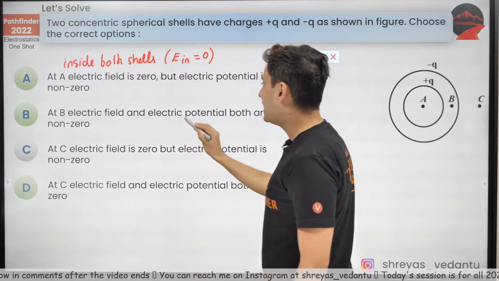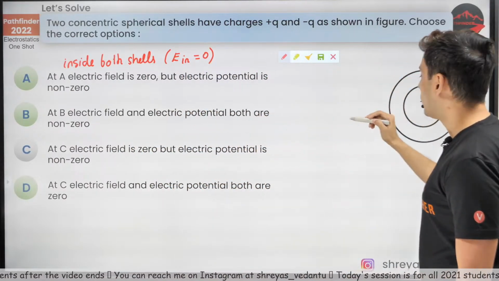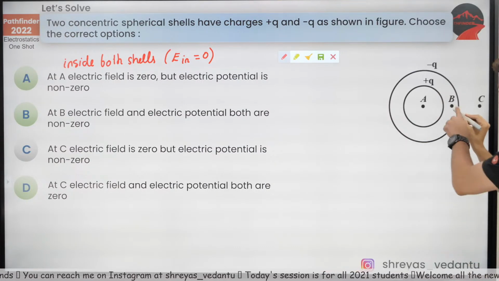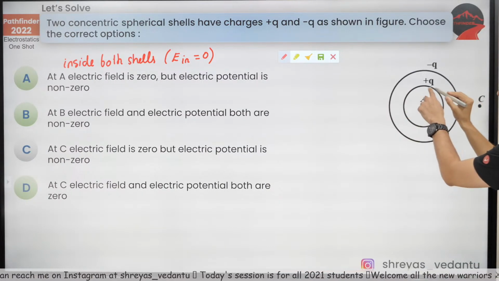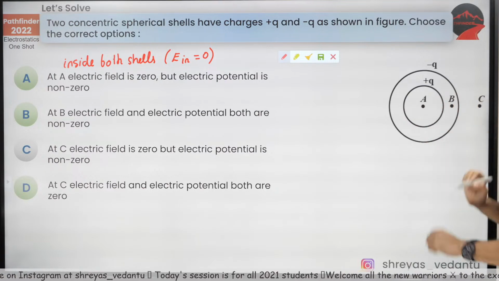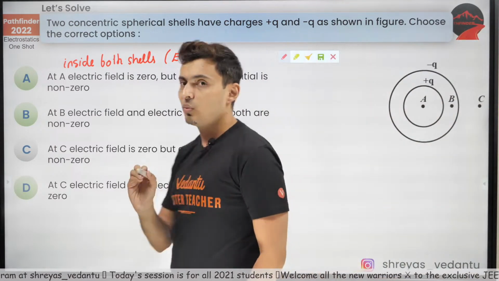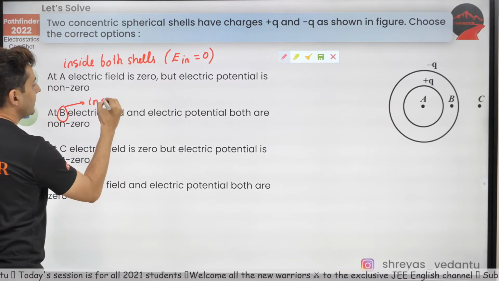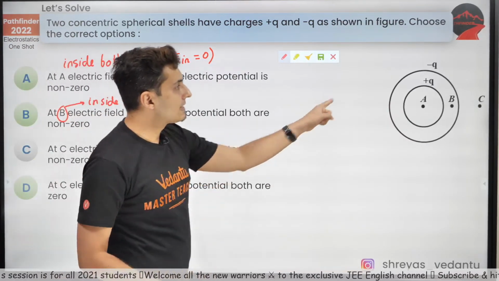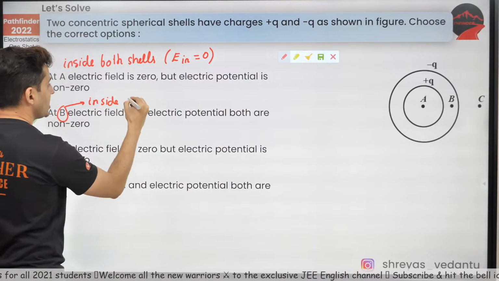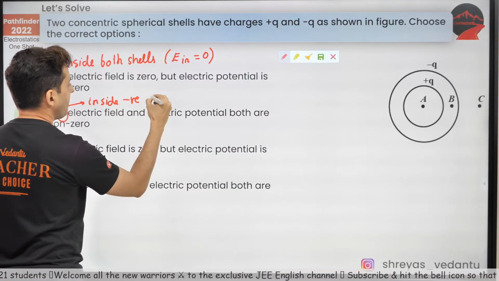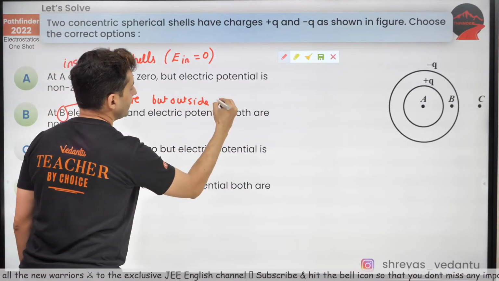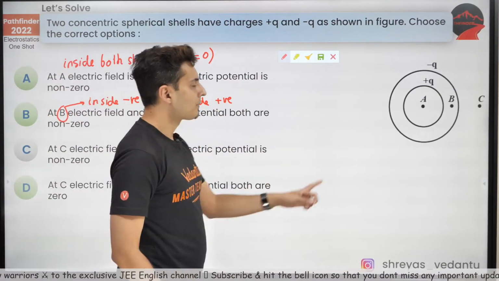At B, the field and the potential both are not 0. At B, what will happen? B is outside this plus charge, but it is inside the negative charge. So what is happening for B, guys? B is inside the negatively charged shell, but outside the positive shell.